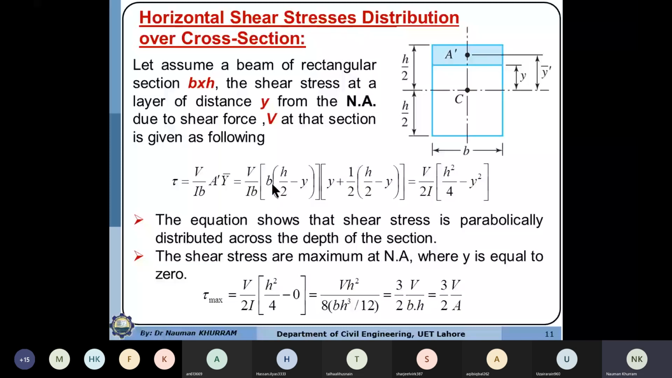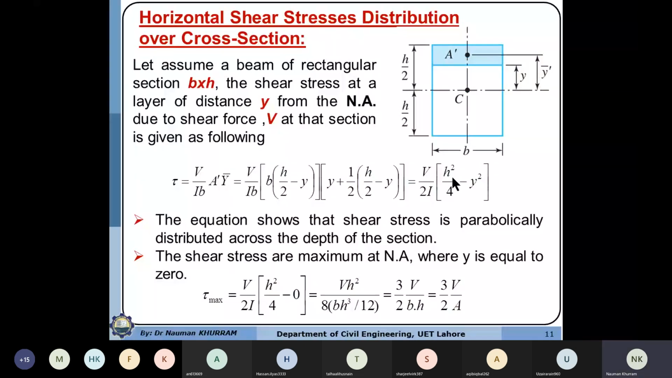And then this y bar will be equal to this y plus half of this depth. That will be the distance from the center of the partial area to the neutral axis. So y plus half of this depth, which is h by 2 minus y. After simplification, you will have this formula.